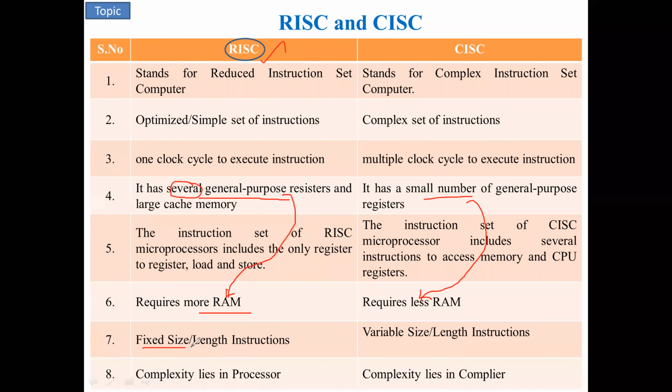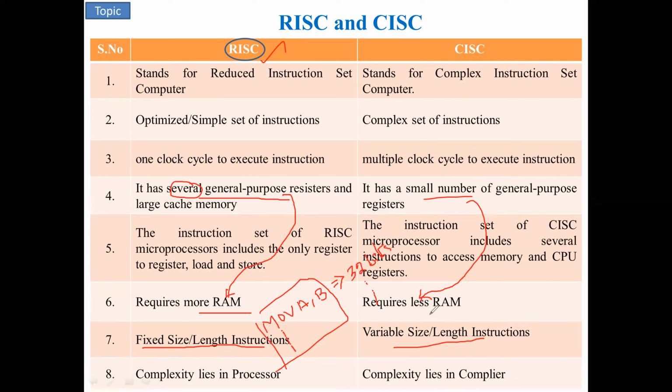Next, fixed length instruction and variable length instruction. Here in RISC the instruction length is fixed. For example, we have MOV A, B. It is one instruction which has a certain length. For example, this may take around 32 bits. It can be very different, depending on the types of microprocessor or microcontroller. So like this, we have a number of instructions supported by the RISC type of processor or controller, and everything is the same length.